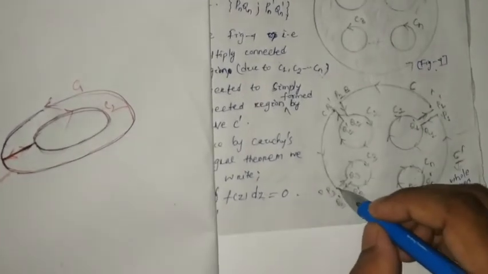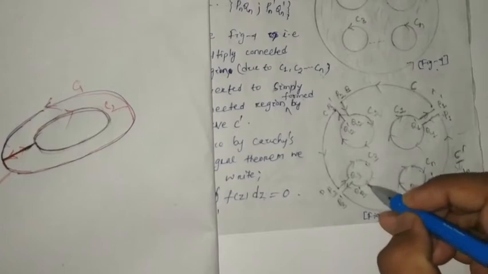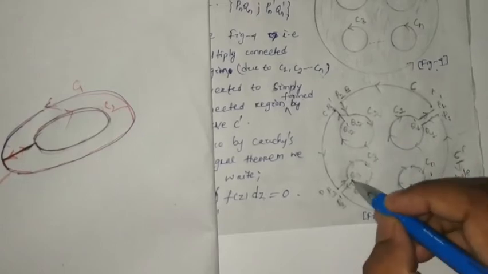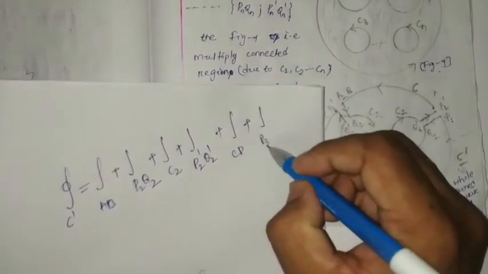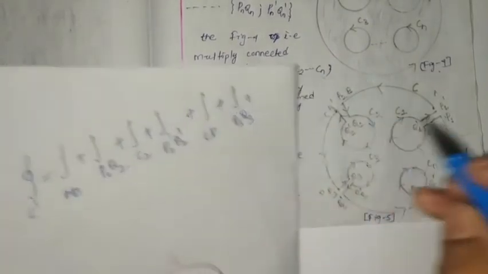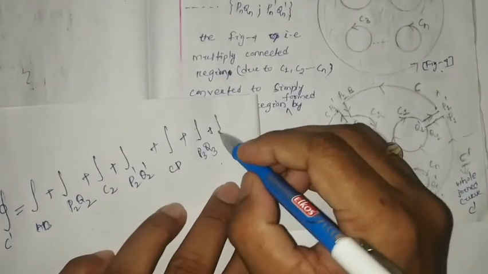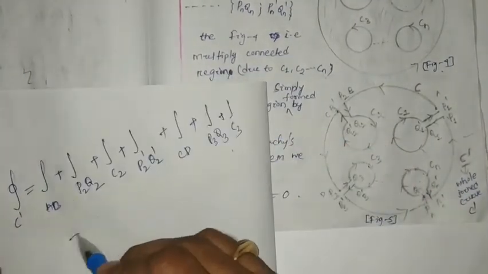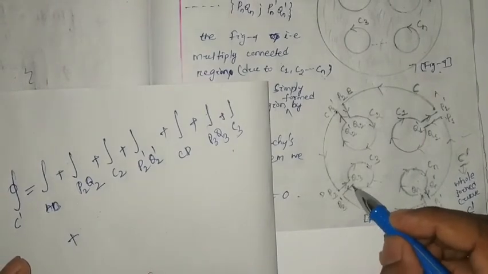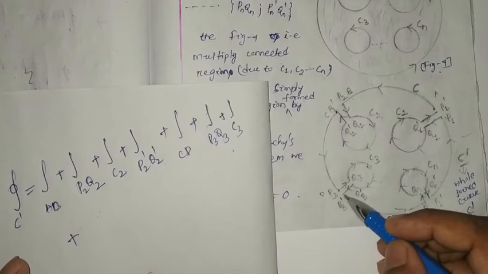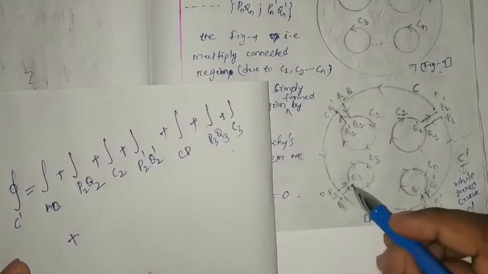After reaching D you moved this way on the surface of C3. So with the help of P3 Q3, plus you moved on the surface C3, so the line integration over C3. Then you came out to the outer surface. So what is the line integration?